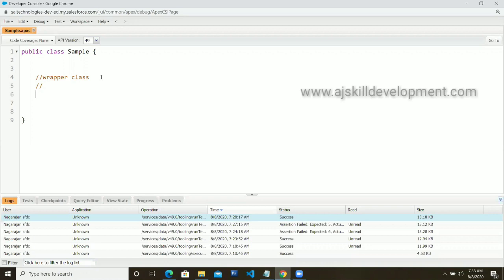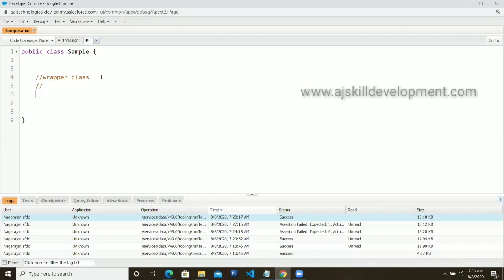If it is a custom object, you can define whatever fields. Suppose there is a field which is not present in the object, but you want to show it on the page. So through wrapper class, you can create your own data structure. Actually, wrapper class is a data structure. It's not hugely different from your class. It is a class which resides inside another class.